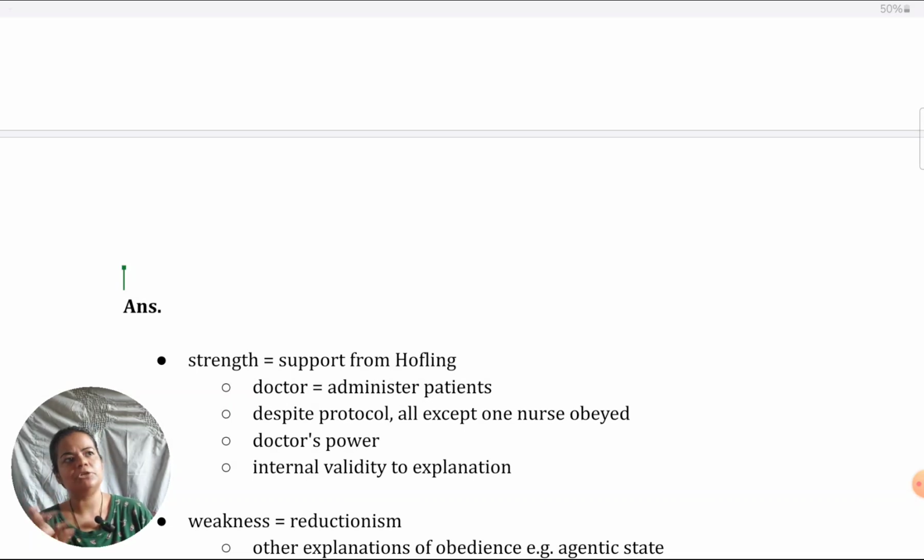Also, of course, application in the sense it helps to explain many situations of real world obedience which have been seen in real situations, even historical situations, as I had given the example before. So that could be another strength that we could have given instead of the study. Study strengths are always preferred, empirical support, but of course there are other possibilities.